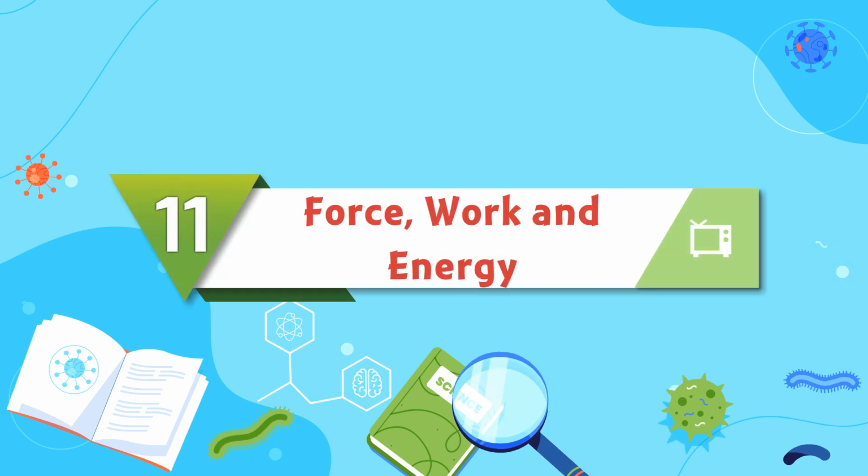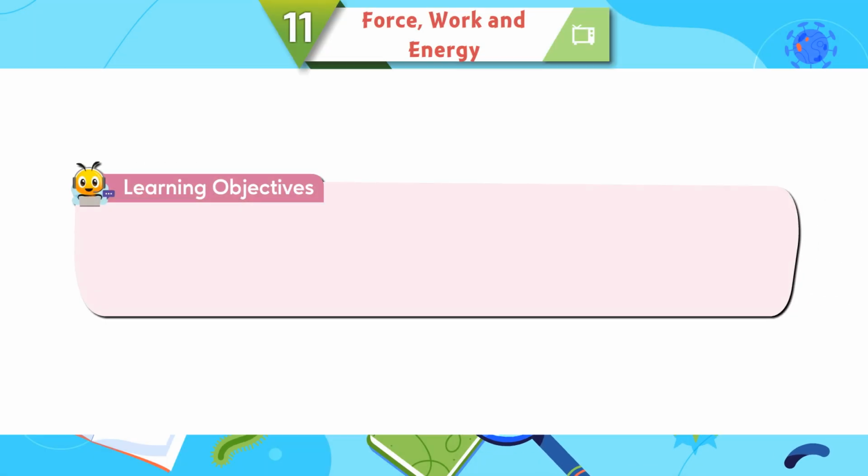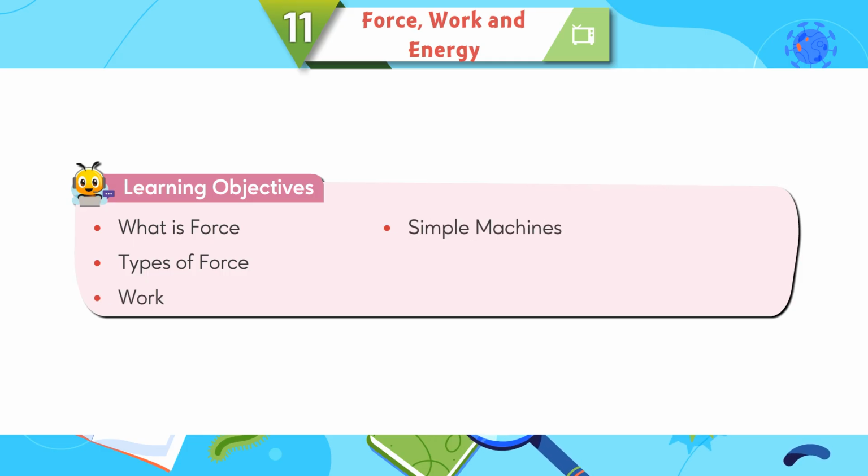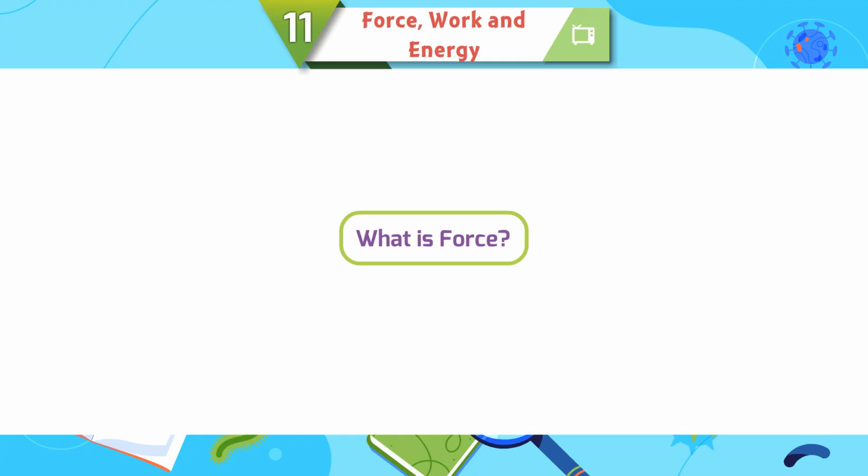Chapter 11: Force, Work and Energy. Learning Objectives. What is force? Types of force. Work. Simple machines. Energy. Sources of energy.